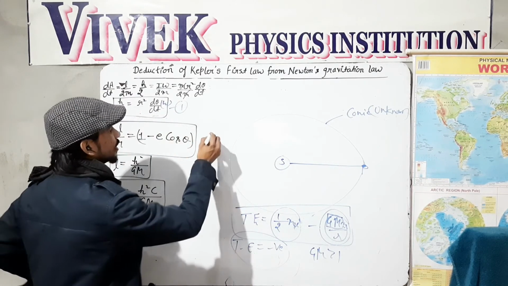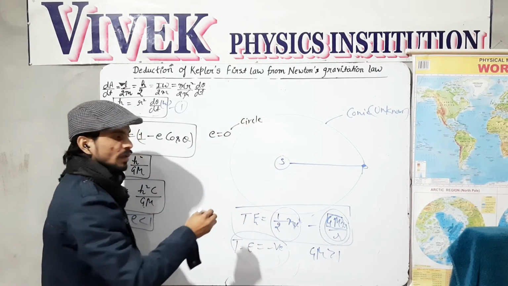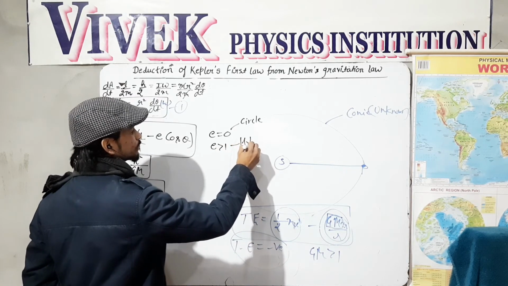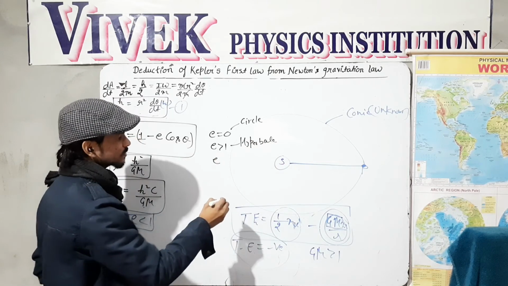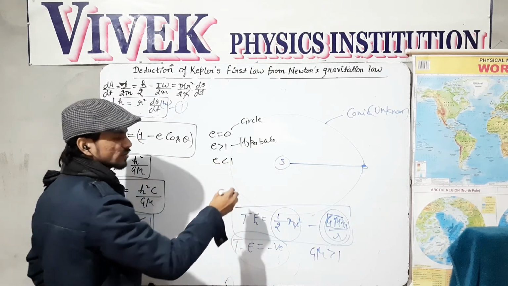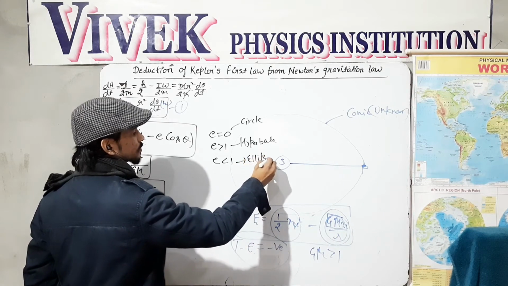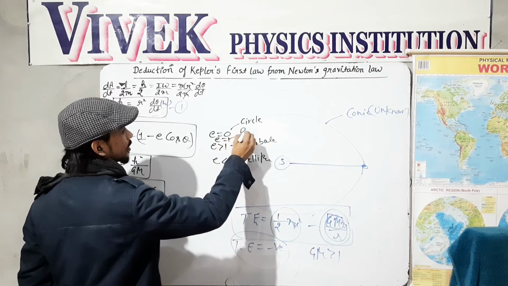Because if eccentricity is 0, then this is a circle. If eccentricity is greater than 1, this is a hyperbola. If eccentricity is lesser than 1, then it is an ellipse. And if eccentricity is just equal to 1, then that is a parabola.